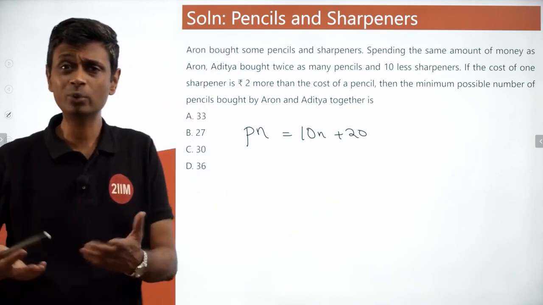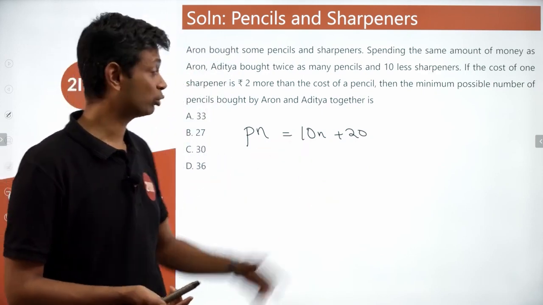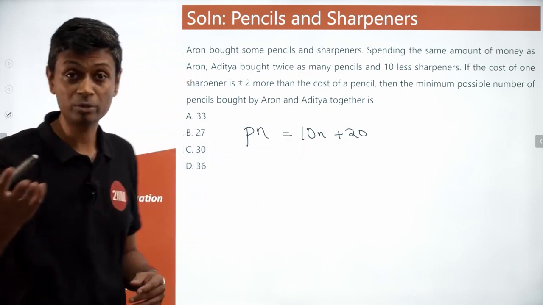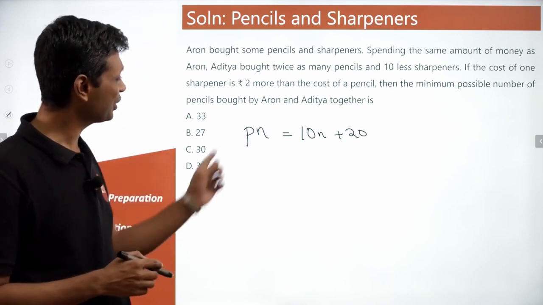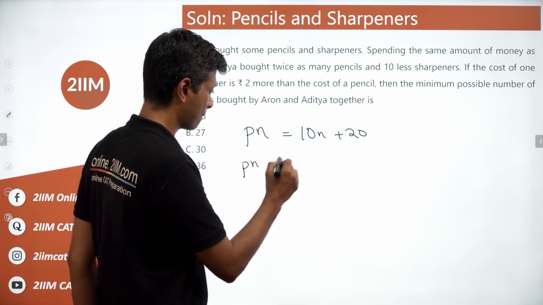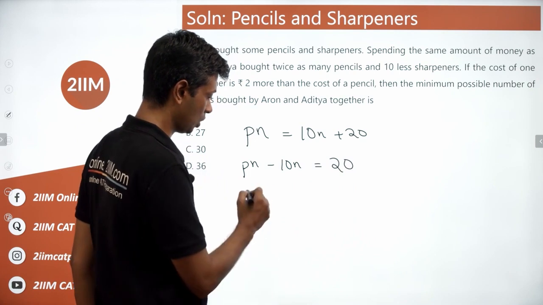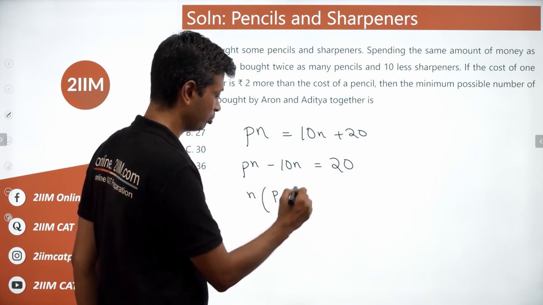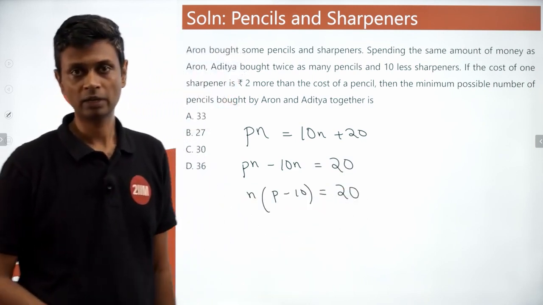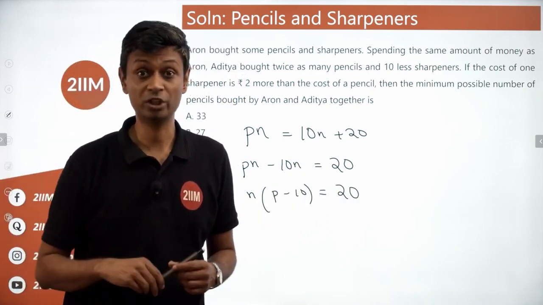Obviously, there are quite a few values of P and N for which this could be satisfied. It goes without saying that p has to be an integer. But let's think about this. Can we restructure this equation in some form? Let's bring this over to this side. Pn minus 10n equals 20, or n into p minus 10 is 20. Lovely. This is the number of pencils minus 10. Number of pencils has got to be an integer.